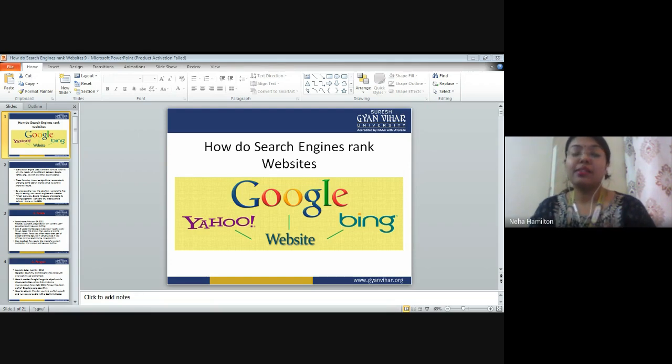We have to understand that there are two kinds of strategies when it comes to search engine optimization. The first is called black hat strategy, and the second is called white hat strategy. Whatever I am teaching in class is all part of white hat strategy, which is a genuine effort to increase the ranking of your website.